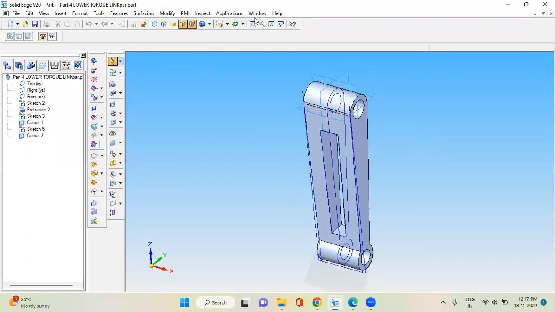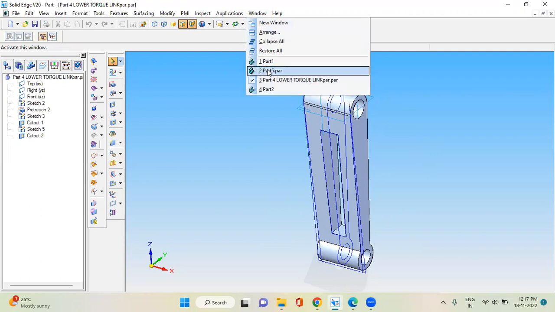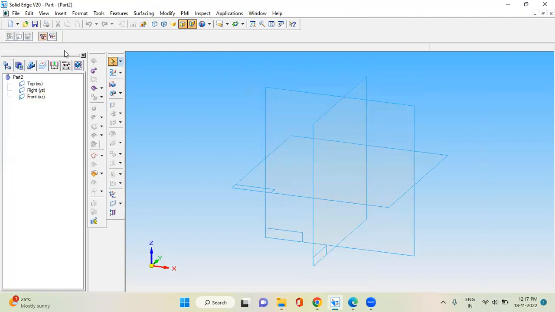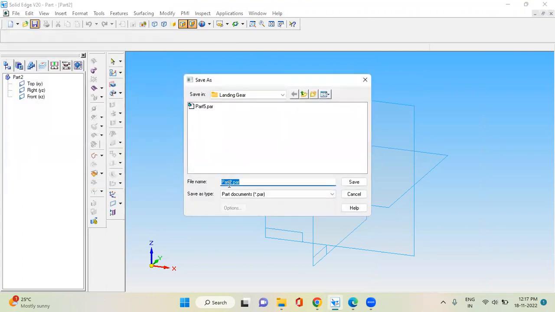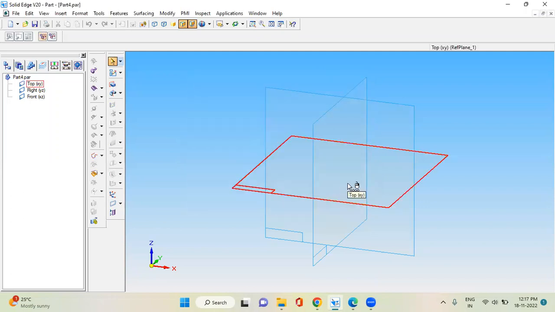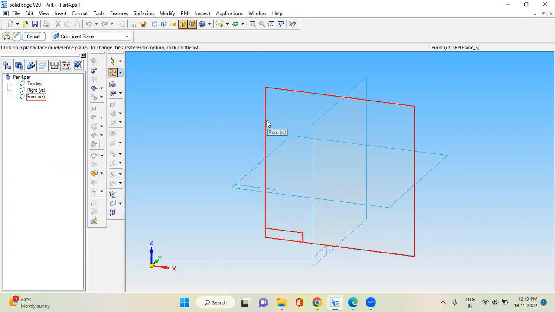Let us start with the new part. So after going to File, New Part, we can save this as part number 4, in the same folder, the landing gear, which we have already made for the earlier file. Now you can start. Go to Sketch, take the front plane.